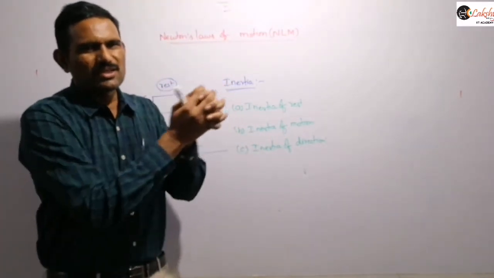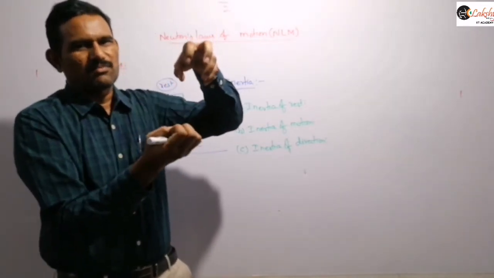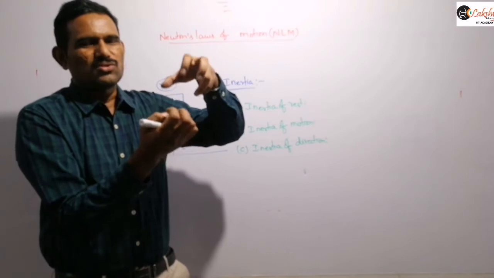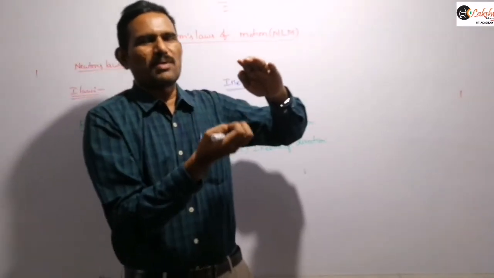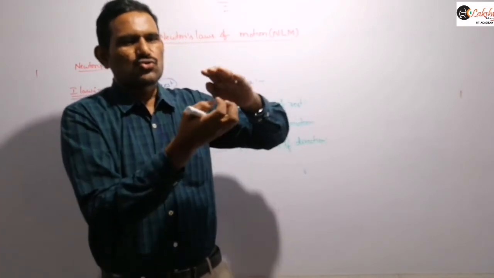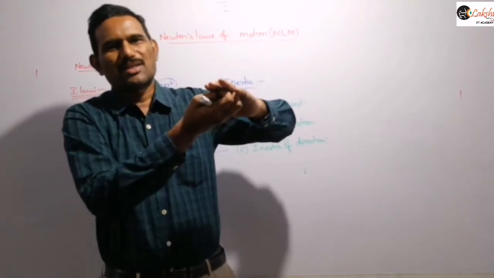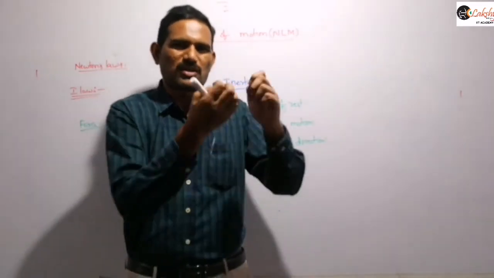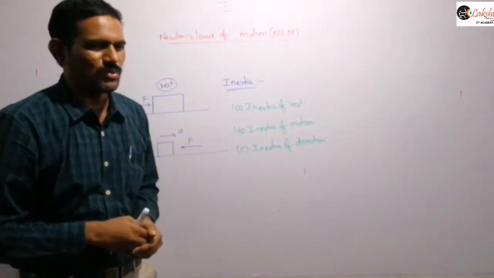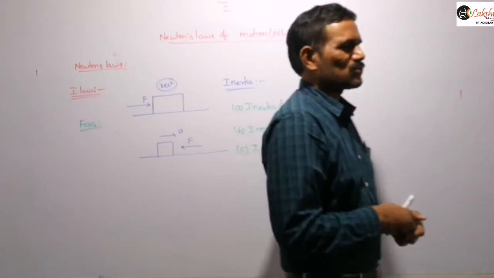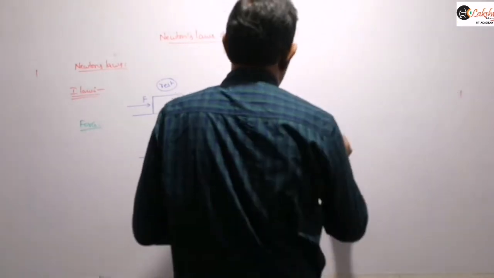When you are shaking the branches of the tree, initially the fruit is at rest before you start shaking. Even though the branches are moving, the fruit will try to maintain its state of rest only. So the branch is moving and the fruit is trying to maintain its state, and they separate from the branch, so the fruit falls easily when you shake the branches. We can explain that example based on this inertia only. Such a lot of examples will be there based on this inertia.